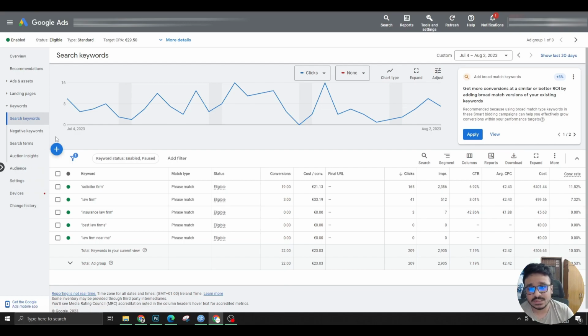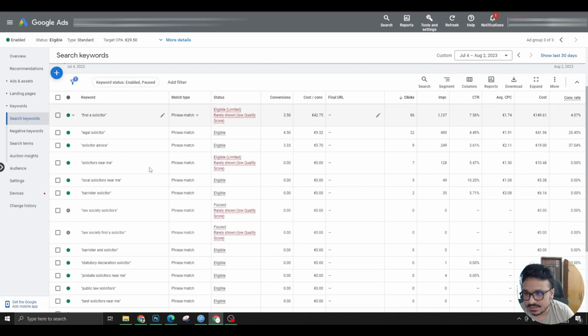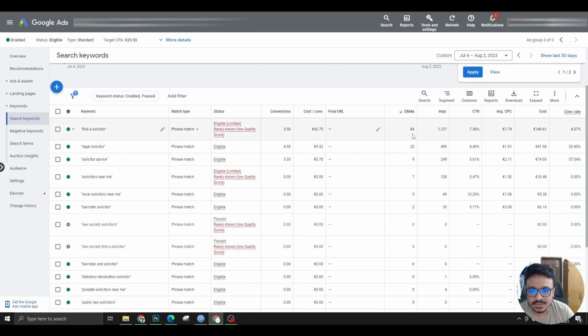And if you're using a tracking software like we use WHITELABEL to track the keywords and the leads that came for that particular keyword, in that case you could just go ahead and judge the lead quality of this keyword and take decisions from that. So we go to the second one, which is solicitors. Let's look at the keywords. So this one got actually 86 clicks.